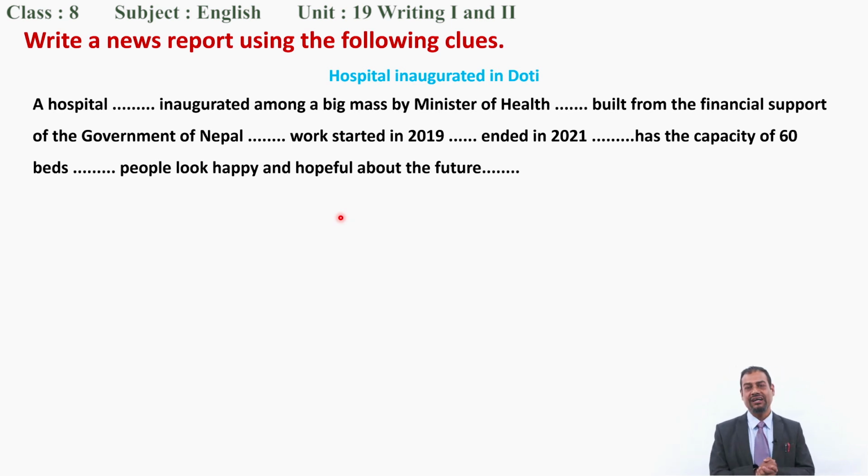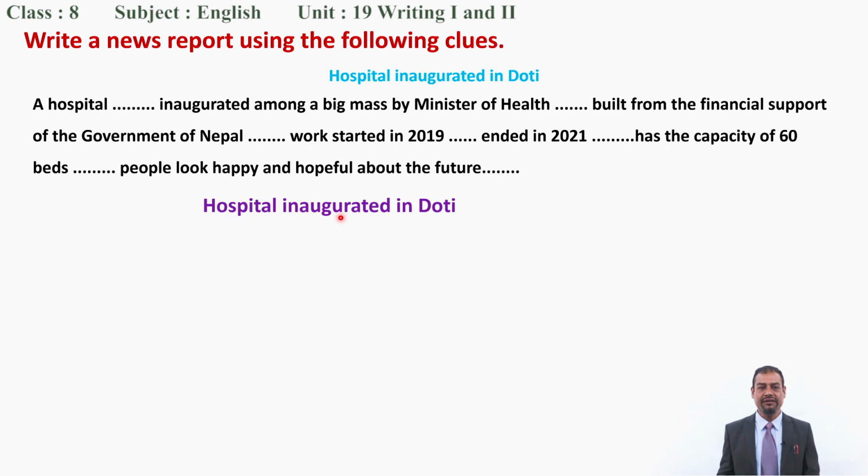Now, first of all, I just want to show you an example, a model news report, a model news story, and based on that, again you have to do it. Is it okay for you? All right. Now, the story can be like this. See, this is the title given in our clues, Hospital Inaugurated in Doti.